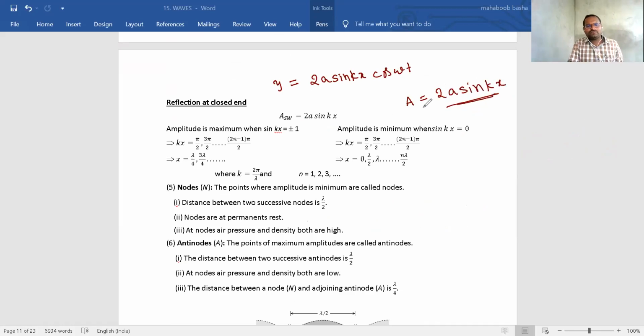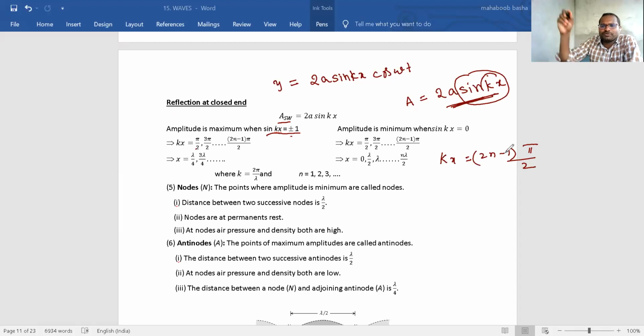Okay. Now, when will this amplitude become maximum? When kx means sin kx value is plus or minus 1. When sin kx value is plus or minus 1, that time you will get the amplitude of a stationary wave as maximum. So sin becomes plus 1 at 90 degrees, and minus 1 at 270 degrees, means when kx value is equal to (2n minus 1) into pi by 2, you will get maximum amplitude. Condition for a closed end.